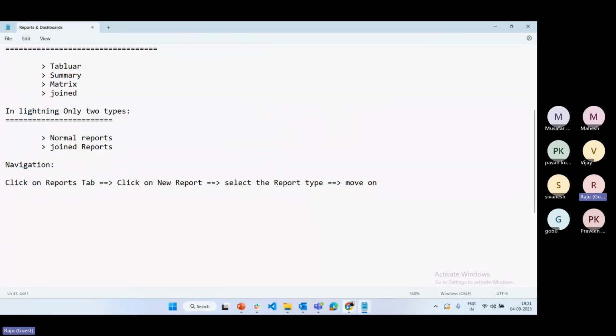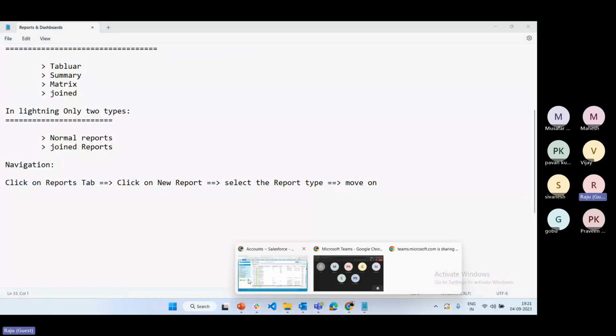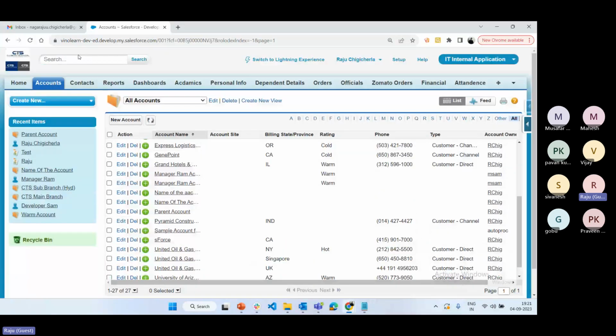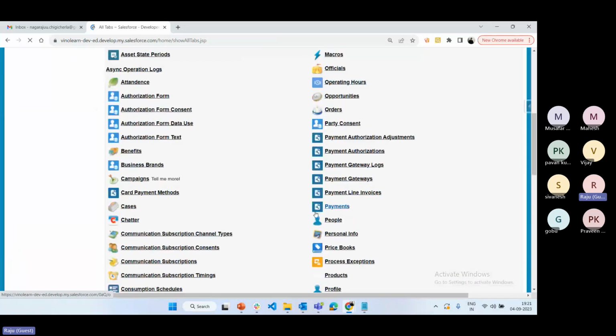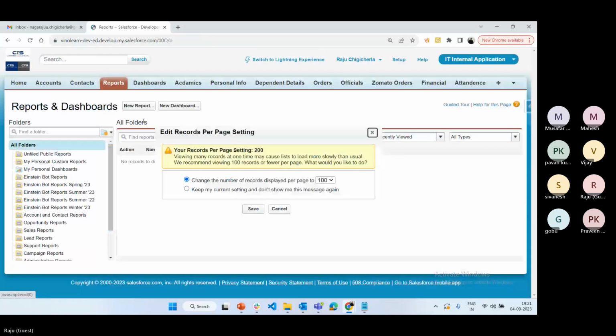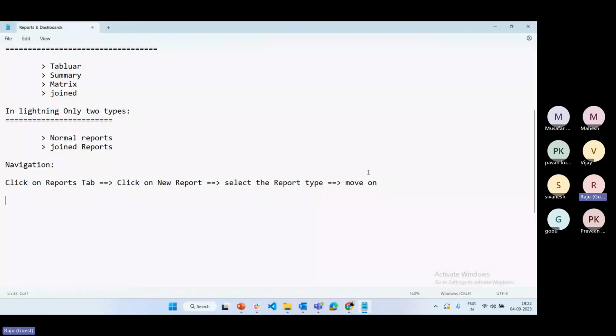If we go to Salesforce, we have an option called reports. See here, reports and dashboards, we have an option. If you select any application, it is available. If it is not available in the tab panel, just click on the plus symbol, all tabs, and it is available for reports and dashboards. So click on reports, click on new report, select the report type, and then click on create. This is the navigation for classic.